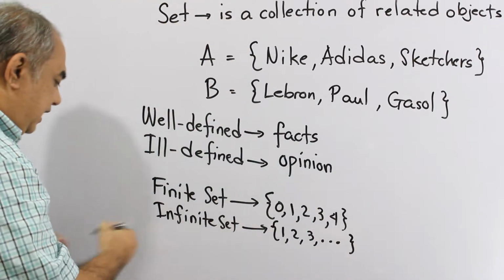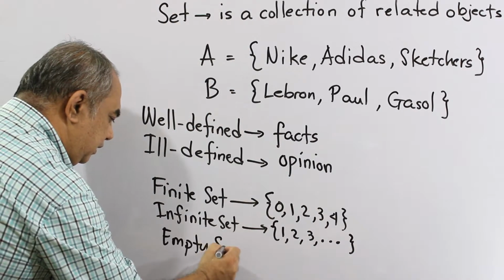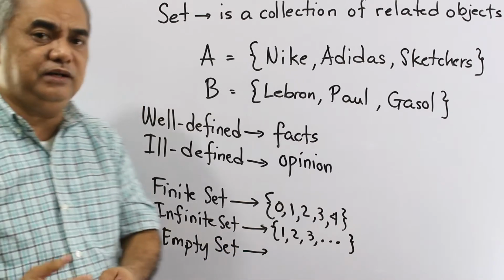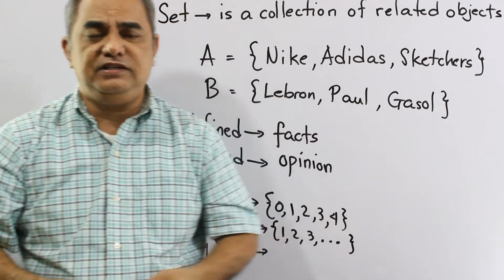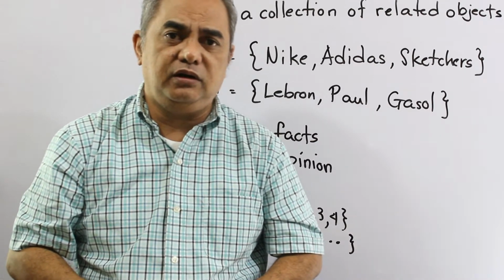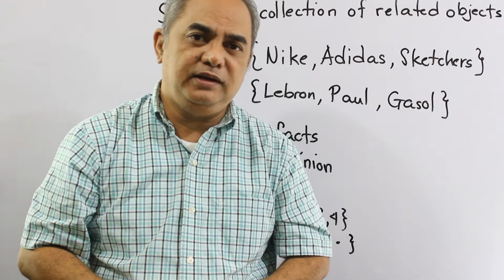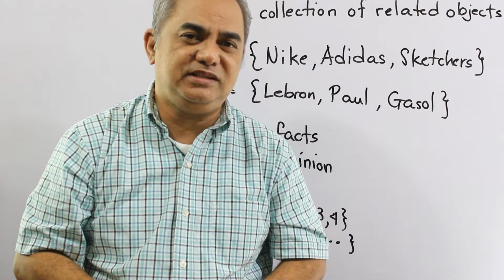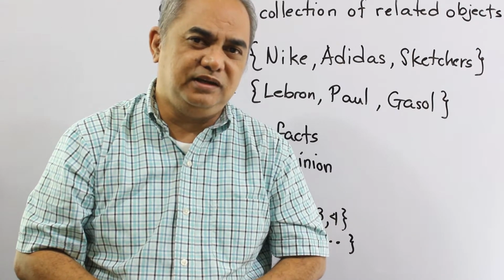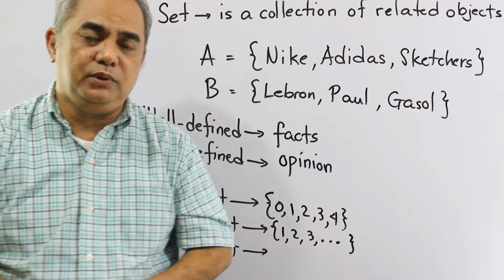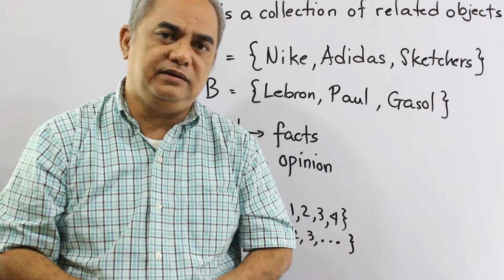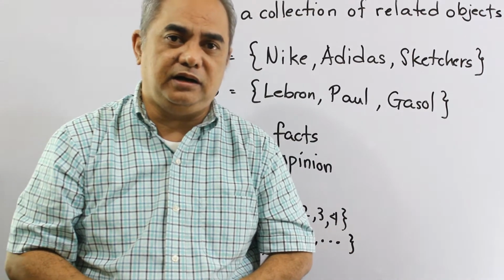Okay? And the last thing we have, the empty set. This empty set looks funny because an example of this is, for example, the set of grade 1 level students who stand 6 feet tall. You can never see a grade 1 student standing 6 feet tall. Or maybe an ordinary man who can run faster than a car.